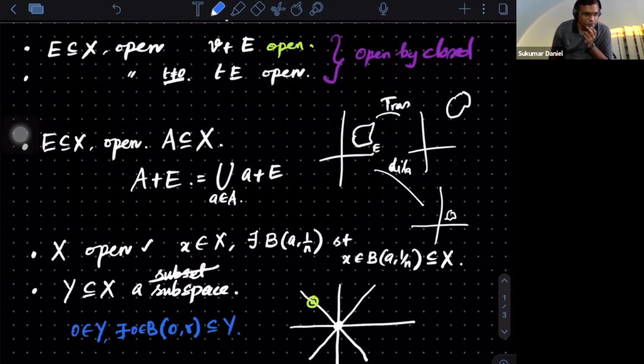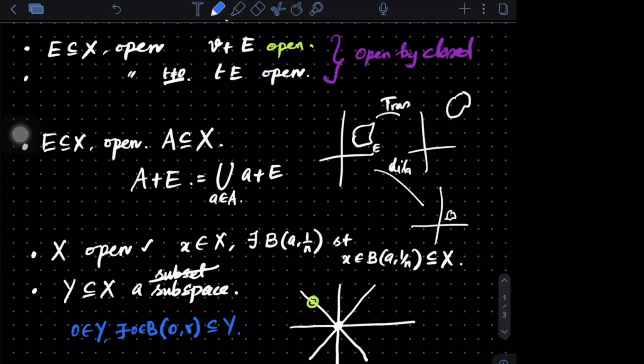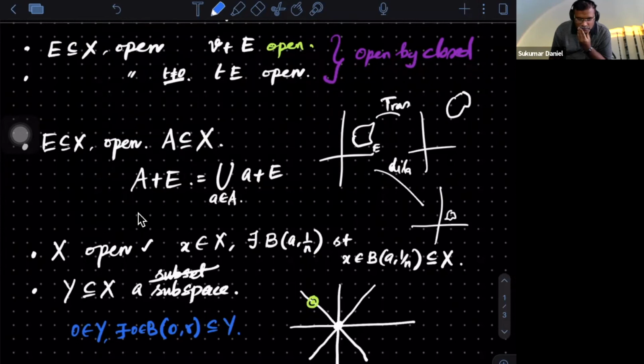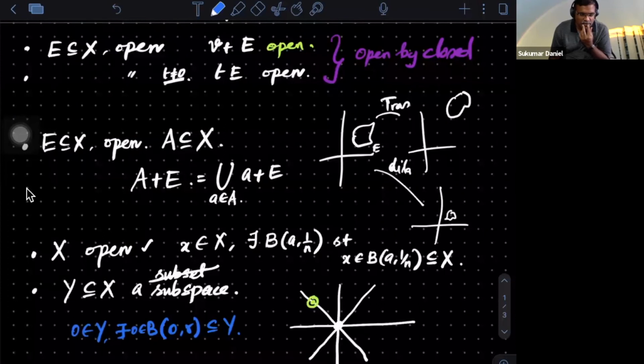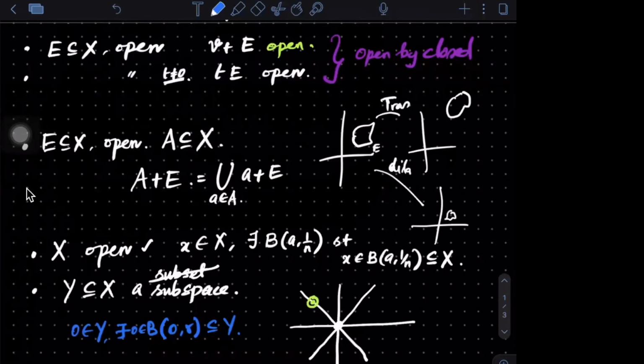Yes, go ahead, Namashivaya. Like take all the E1 up to En. Why are you going finite dimension? Oh, you are asking for any subspace, right? Any normed linear space. This idea is fine, but you have to put it rigorously. Atanu? I also thought of taking the linear span, a linear combination.